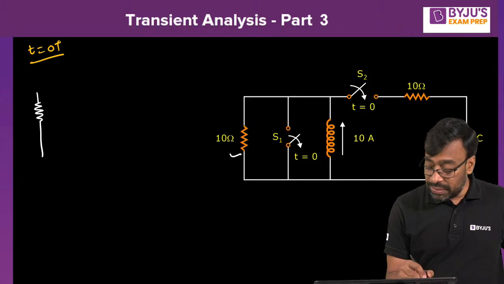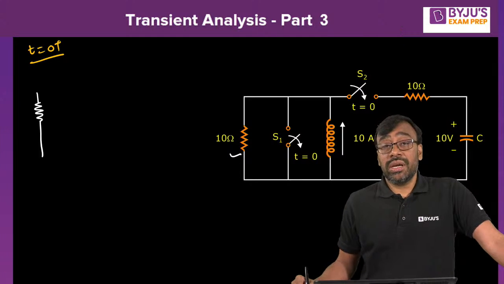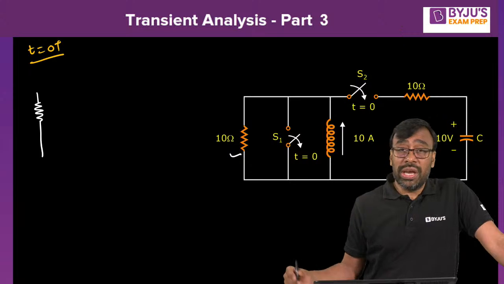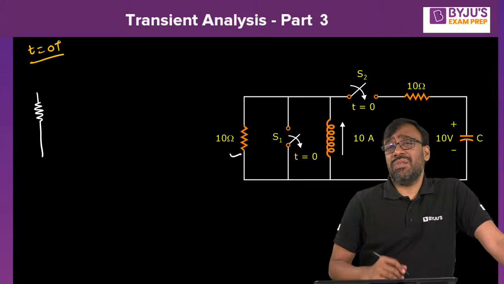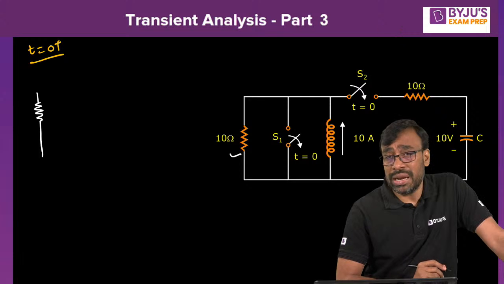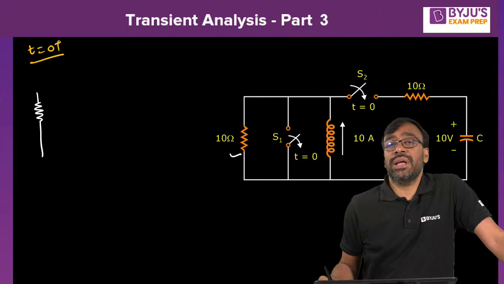Right? But look at this. There is no source in the given circuit. Yes or no, all of you? There is no source. So even if you construct t equal to 0 minus equivalent and there is no source, how can you expect the current and voltage in the entire circuit? Tell me. When there is no excitation, how can you expect the current and voltage in the circuit? Tell me, all of you.